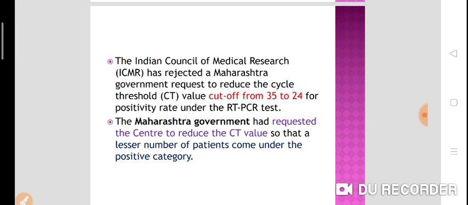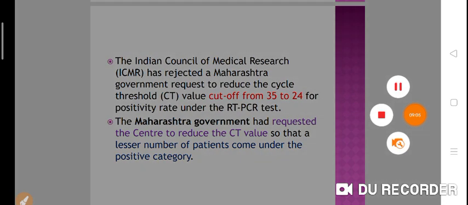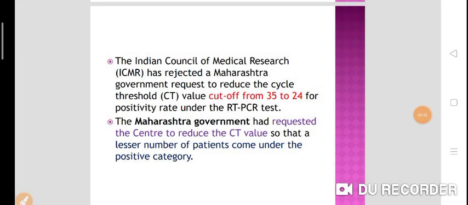If a person is found positive in the RT-PCR test and the CT value is 24, that means that person can potentially spread the COVID-19 infection.